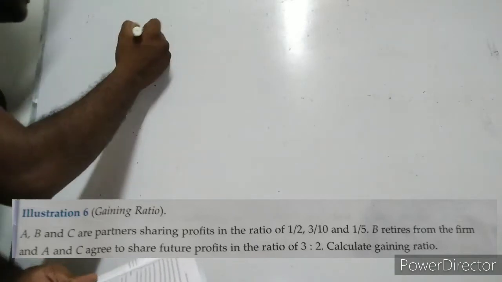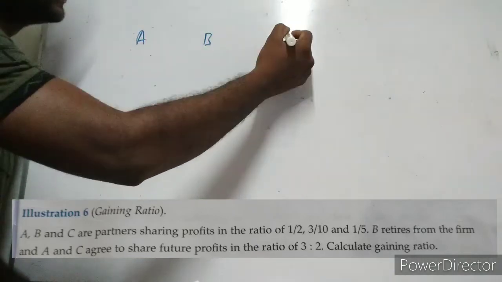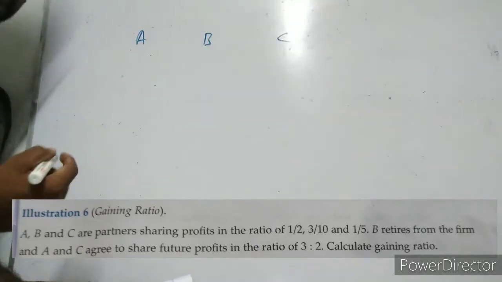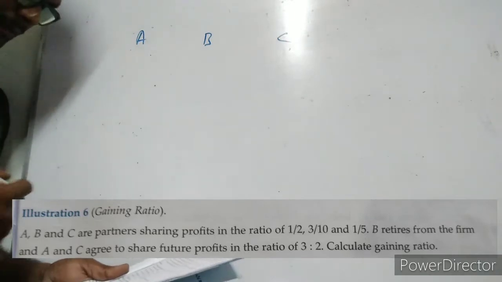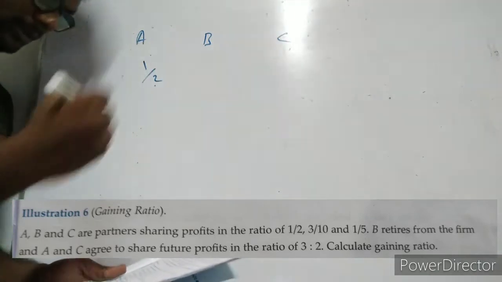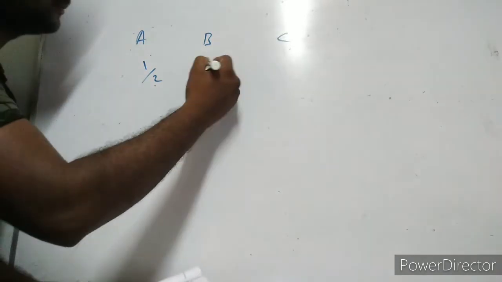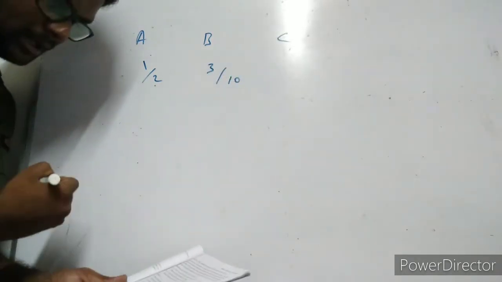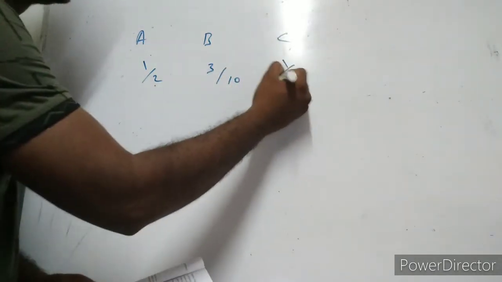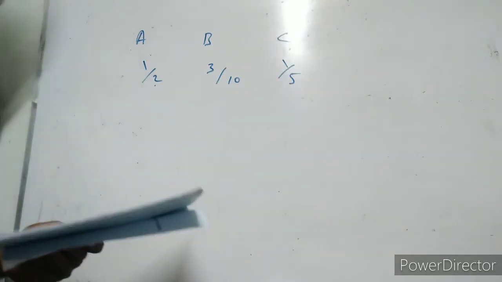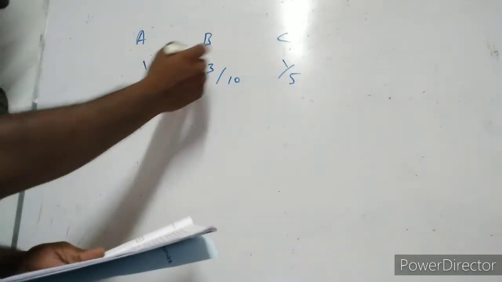A, B, C are partners. They are sharing profits and losses in the ratio of 1 by 2, 3 by 10 and 1 by 5. B retires. Who is retiring?